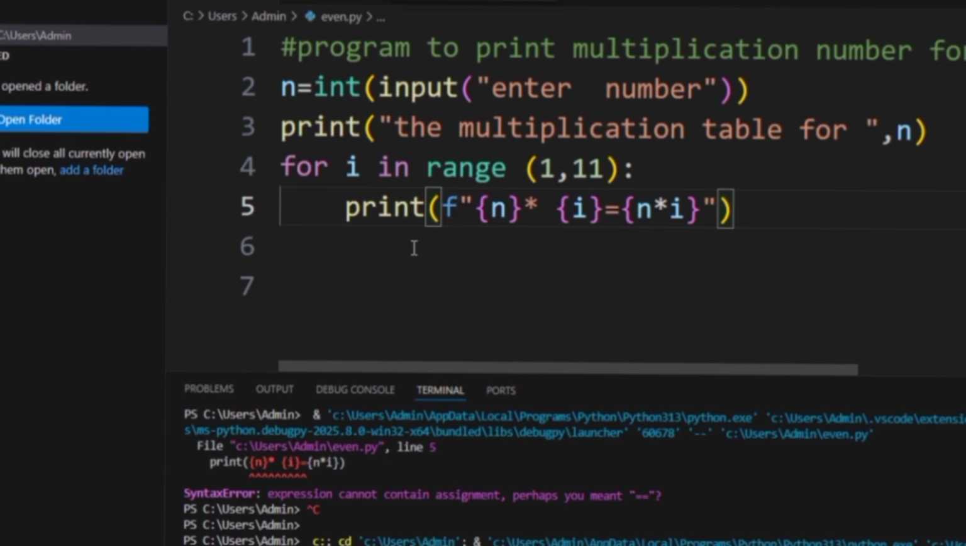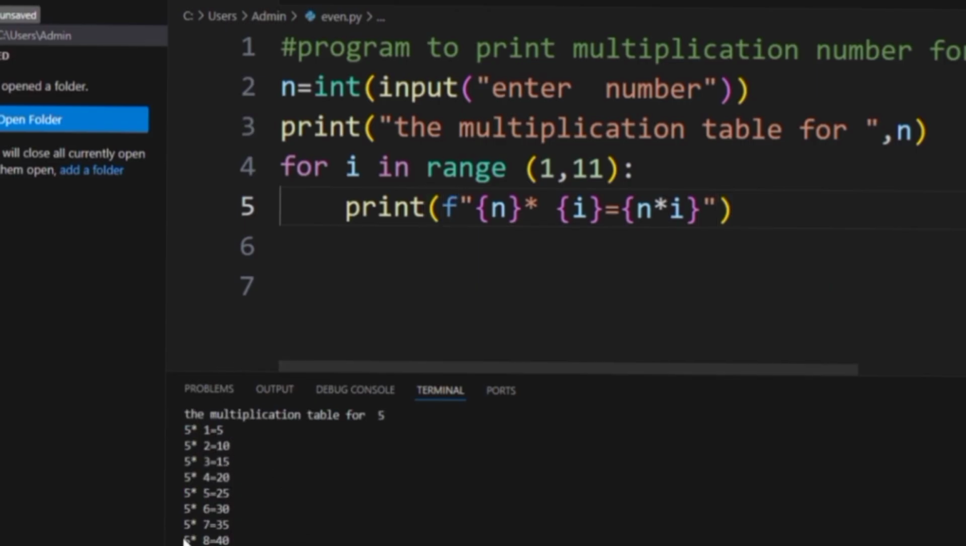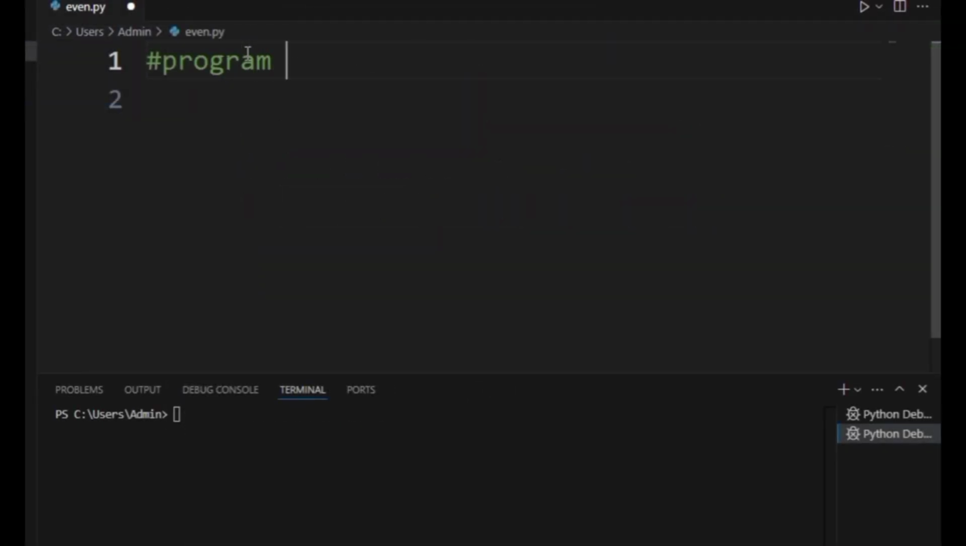See, enter a value. If I give the number, the particular number's multiplication table will be printed here. I am giving the number 5 here. So we get the multiplication table of 5. Like this, we can print the multiplication table using a for loop. Okay. Now let us write one more program.